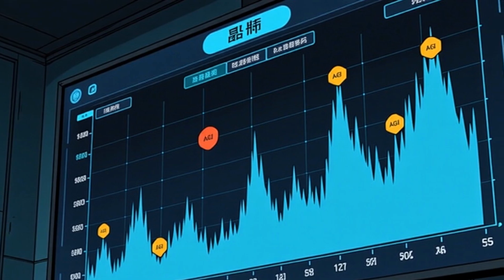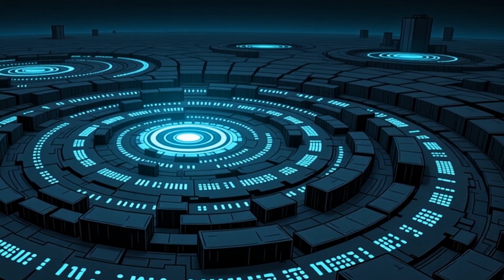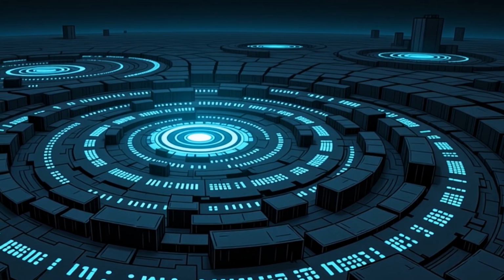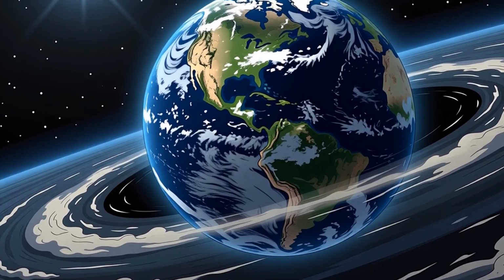AGI enables scientists to analyze and interpret solar activity more effectively. By processing vast amounts of data, AGI reveals patterns and insights. This enhances our understanding of the Sun's impact on Earth and space weather.